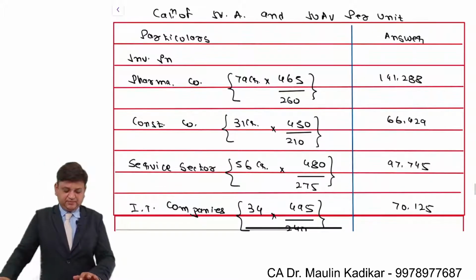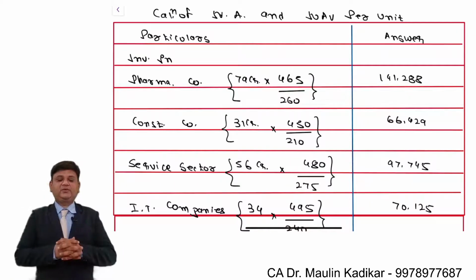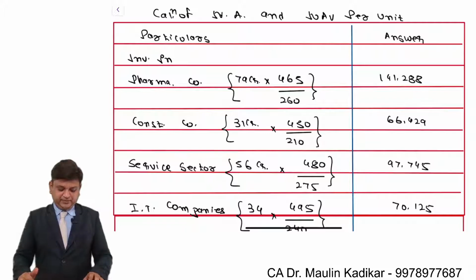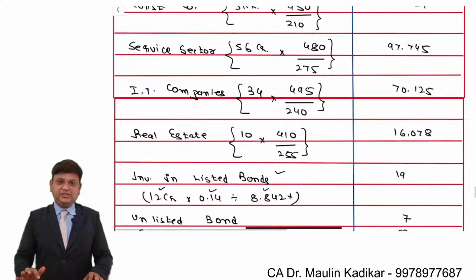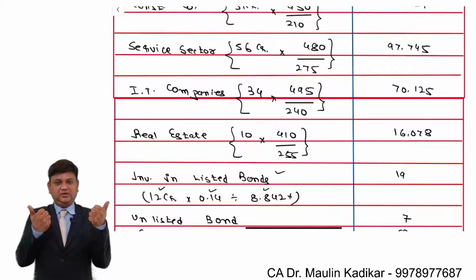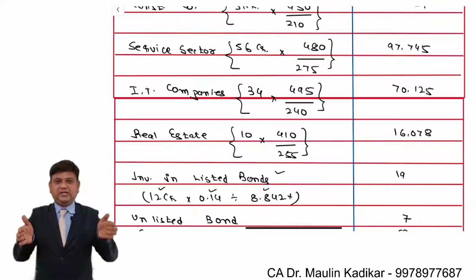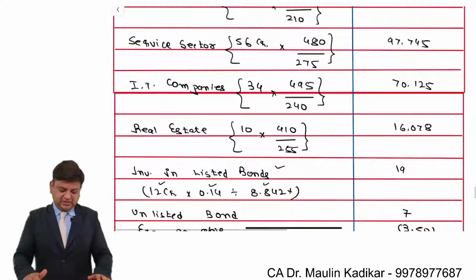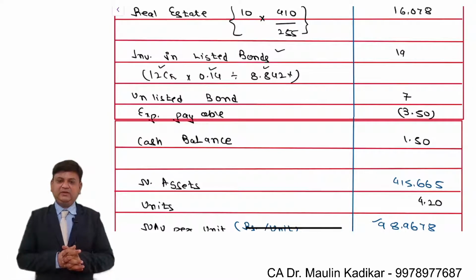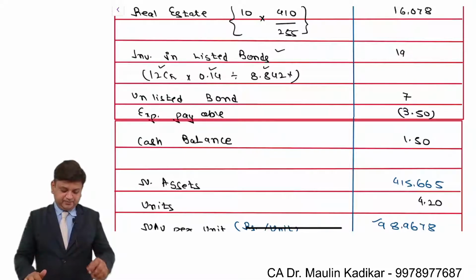Summary of the answer. In the first part of the question, we have to find the net asset and net asset value per unit. Investment is made in the equity shares, the index valuation on the date of investment and the current index value are given, so the value must have changed proportionately. For the listed bond, we consider the interest income divided by the discounting rate.